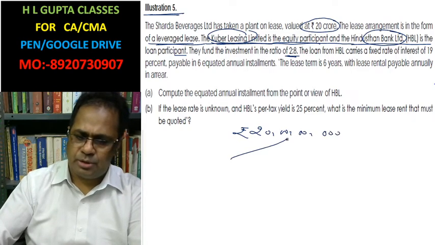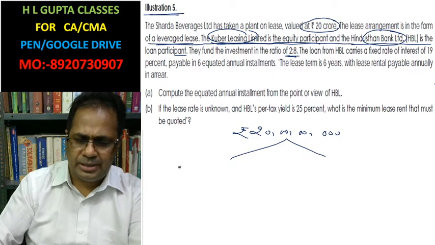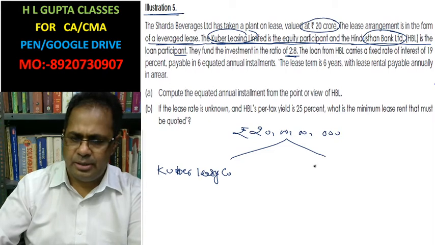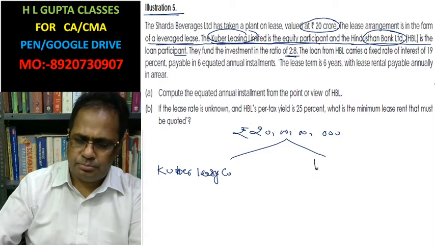Out of this, there are two parties: Kuber Leasing Company and Hindustan Bank.